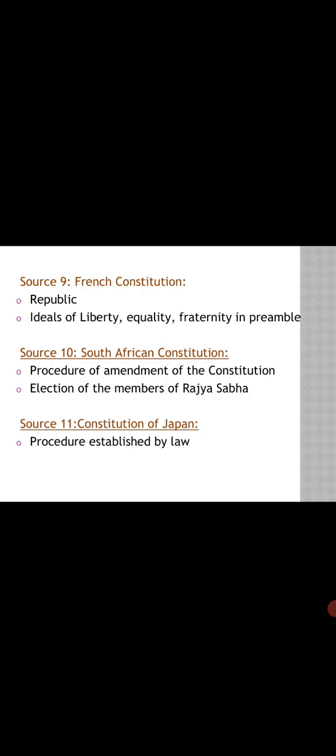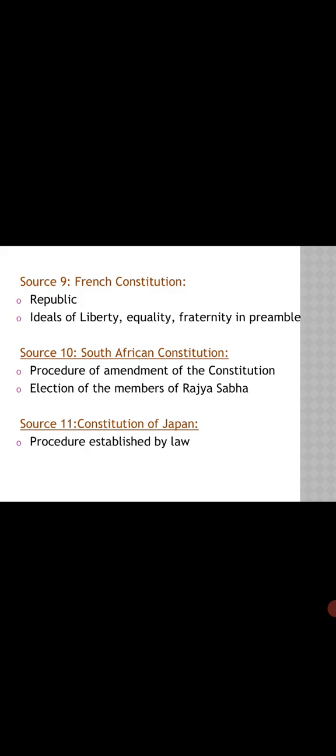Next is the South African Constitution. The procedure of amendment of the Indian Constitution and the election of the members of the Rajya Sabha, these ideas are brought by the framers from the Constitution of South Africa and included in our Constitution. Next source is the Constitution of Japan. That means procedure established by law. This feature or provision has been brought to the Indian Constitution by taking inspiration from the Constitution of Japan.